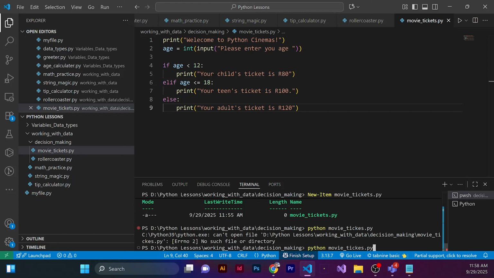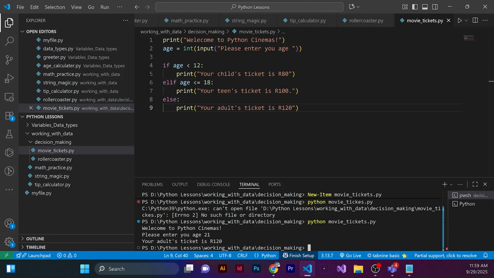First it checks if the age is less than 12. If that's true, then it prints the child's price and skips the rest of the entire block. If it's false, it moves on and checks the first elif, age less than 18. If that's true, it prints the teen price and skips the rest. If both of those were false, meaning the person is older than 18, like I put 21 here, it will run the else block. This structure is perfect for handling multiple mutually exclusive conditions.